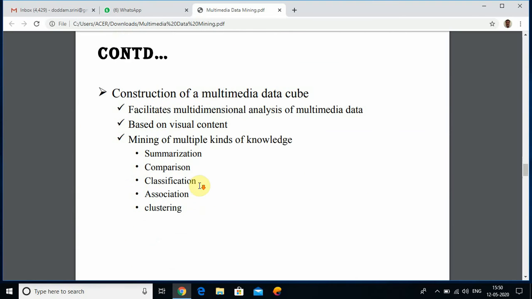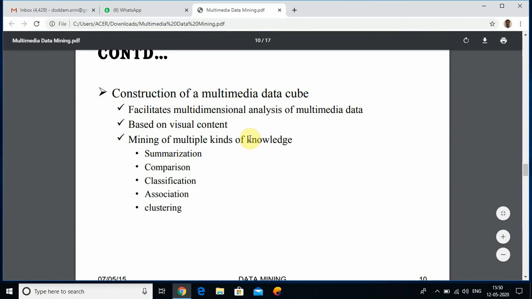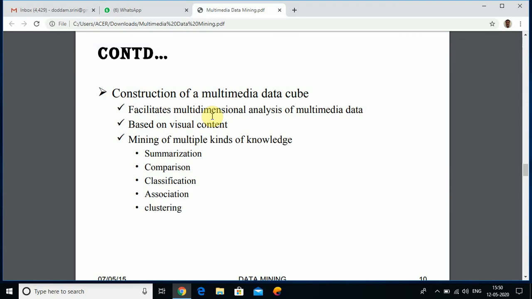Next, construction of the multimedia data cube. How do we construct a multimedia data cube? It facilitates multidimensional analysis of multimedia data based on visual content.